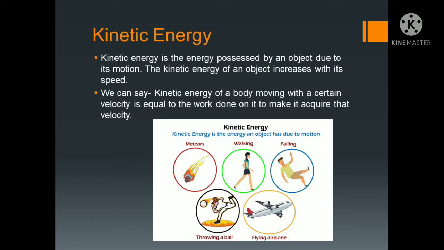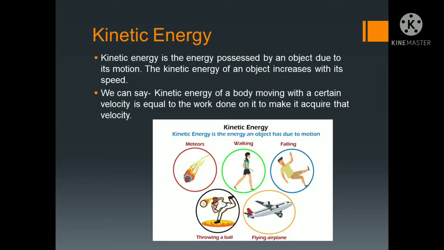Not before falling, but when the coconut is already detached from the branch of the stack of the coconuts. So it is a falling coconut. A speeding car, a rolling stone, a flying aircraft you have seen here, flowing water, blowing wind, running athlete. These are some examples of kinetic energy. Here I have shown only a little bit, five examples.